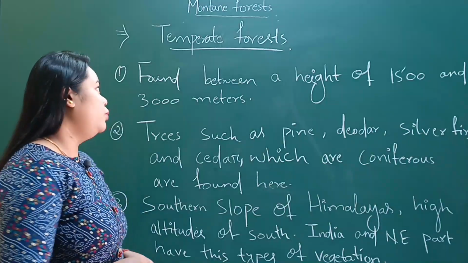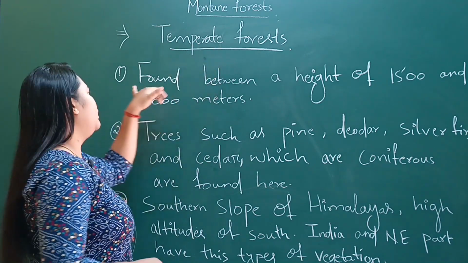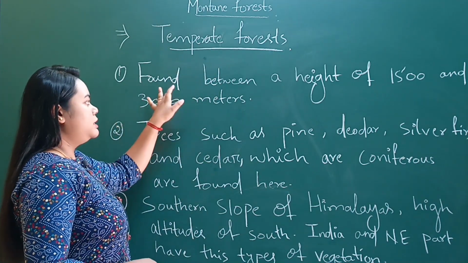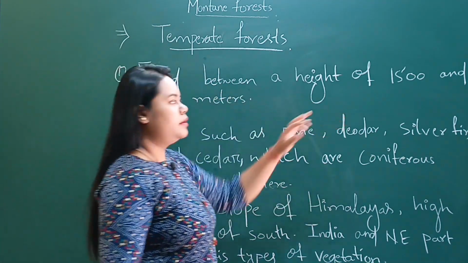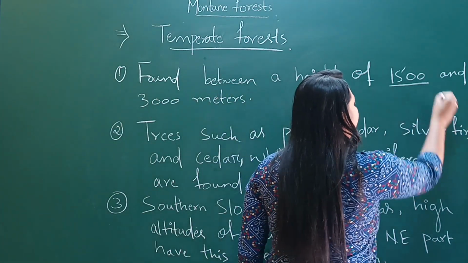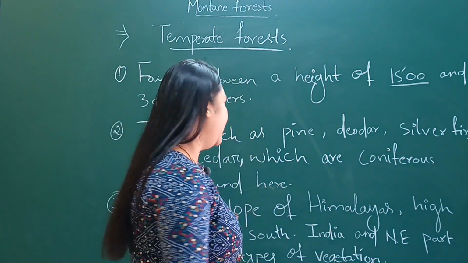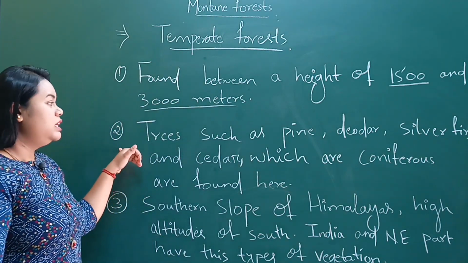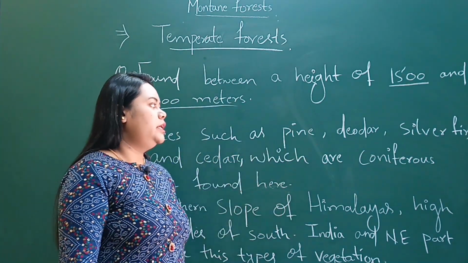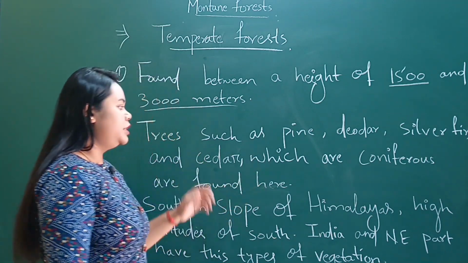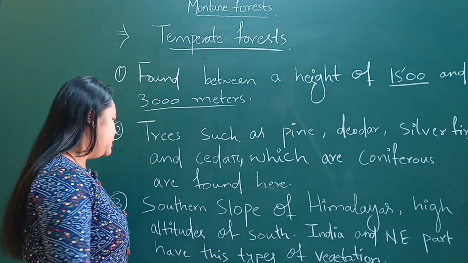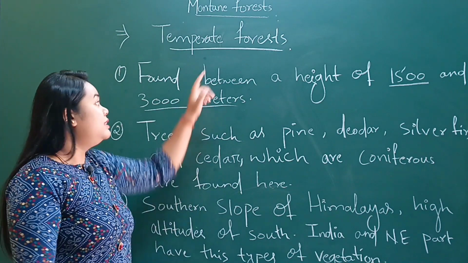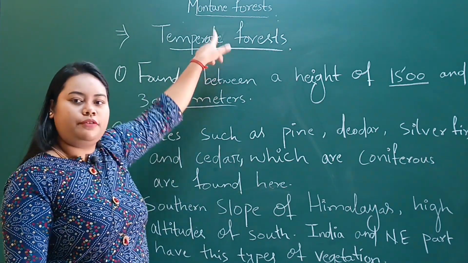Now temperate forest. Number one, these types of forests are found between a height of 1500 and 3000 meters. Number two, trees such as pine, deodar, silver fir and cedar, which are coniferous forests, are found here in this temperate forest.